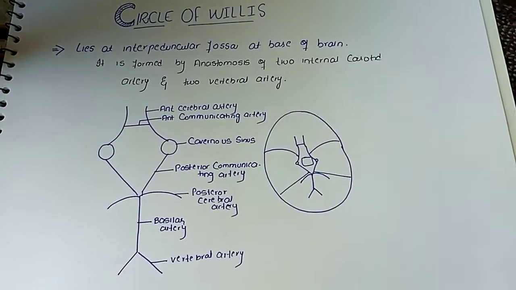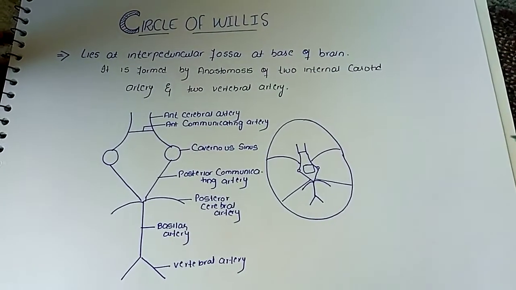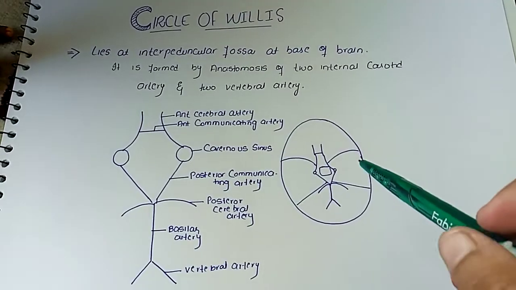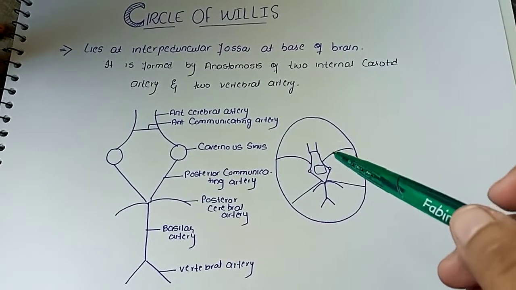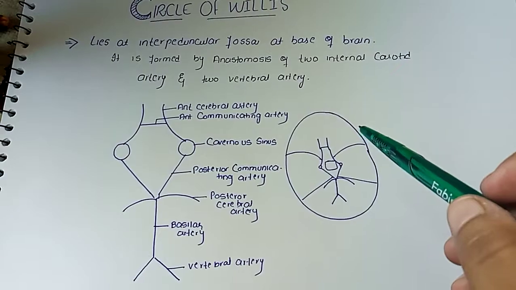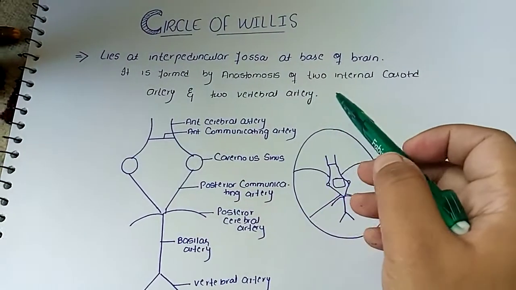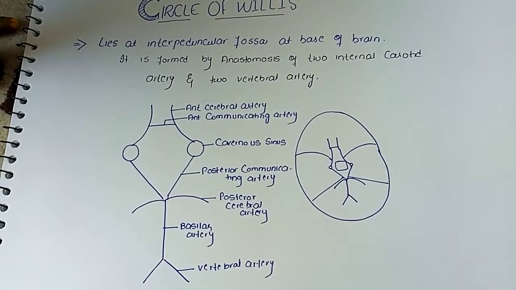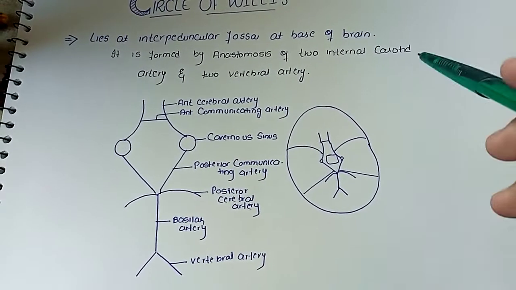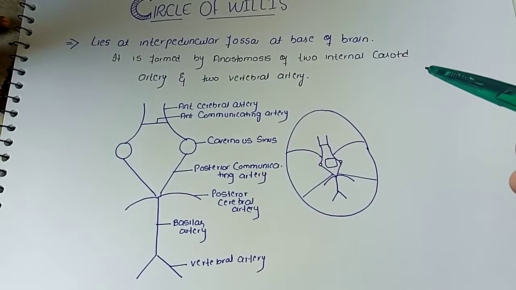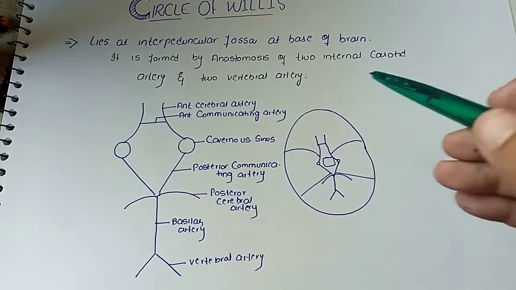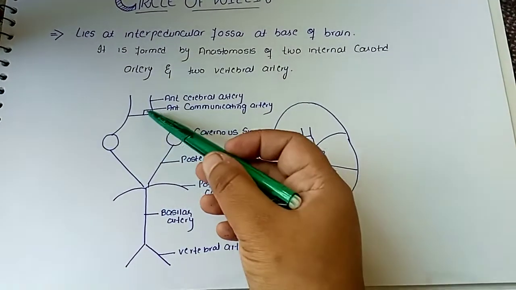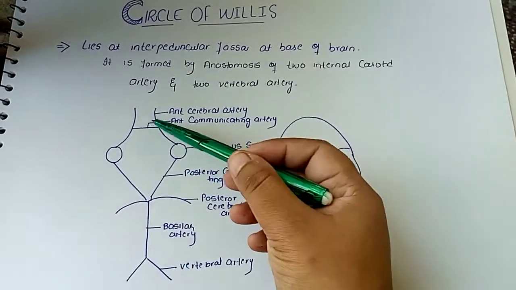Now I will explain you how the anterior blood supply system of the brain and the posterior blood supply system of the brain connect with each other. These two systems are connected with each other through the circle of Willis. The circle of Willis lies at the interpeduncular fossa at the base of the brain, and it is formed by the anastomosis of two internal carotid arteries of the carotid system and two vertebral arteries of the vertebrobasilar system. This is the whole structure of the circle of Willis.